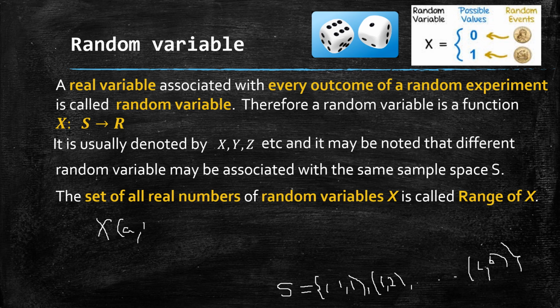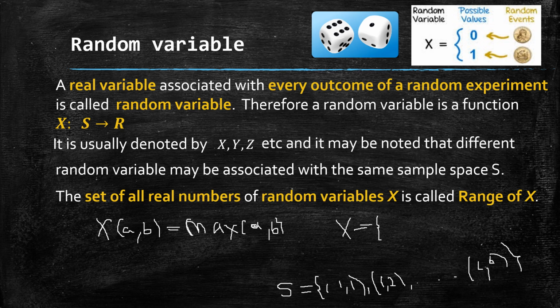So if I take each outcome, for 1 comma 1 the maximum is 1. For 1 comma 2, the maximum is 2. Likewise, for 2 comma 5, the maximum is 5. For 6 comma 6, the maximum is 6. So the range of this random variable, the maximum of a comma b, can be 1, 2, 3, 4, 5, 6.